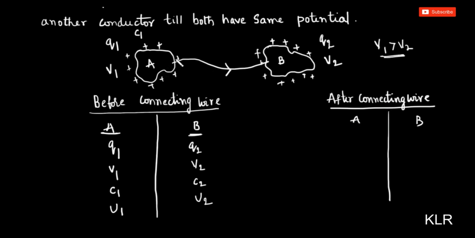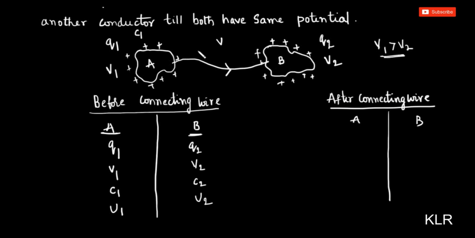After connection, A is at higher potential, B is at lower potential.